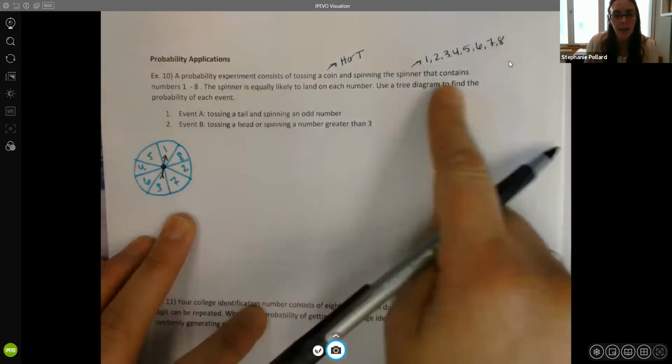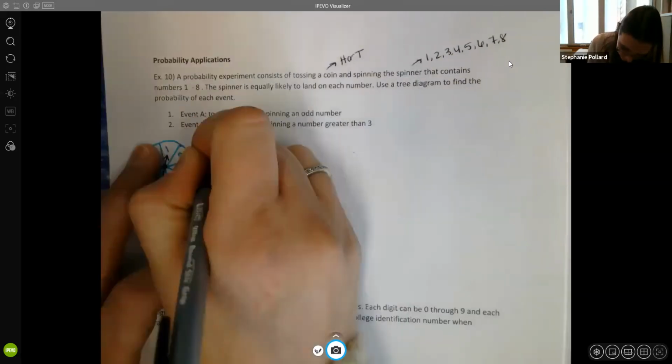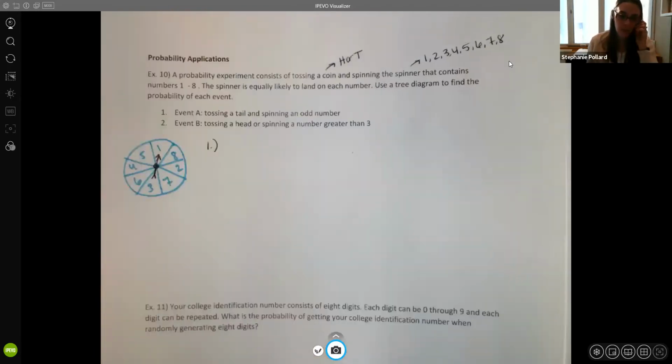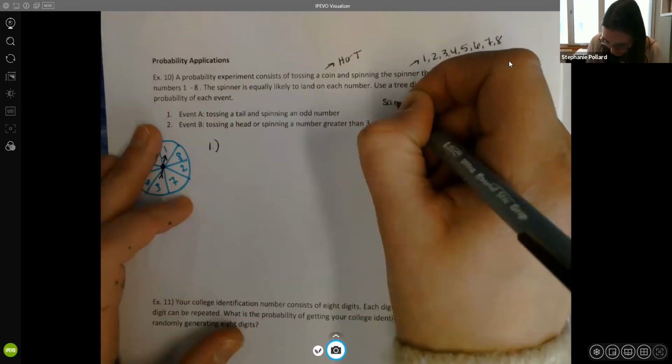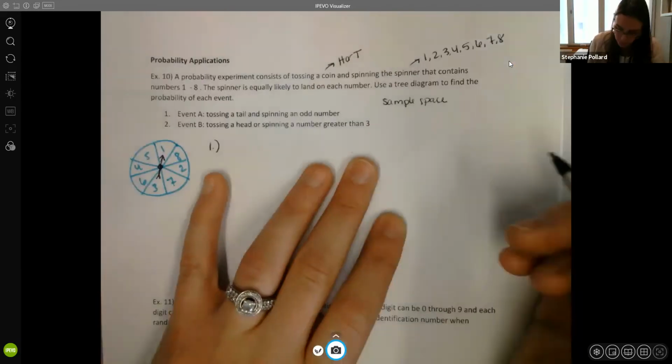So we're going to use a tree diagram to find the probability of each event. So let's do event A, tossing a tail and spinning an odd number. So the first thing we need to do is find the sample space. So before I can even answer these questions, let's hold off for a second and let's look at the sample space. Okay. And again, we can use a tree diagram here.